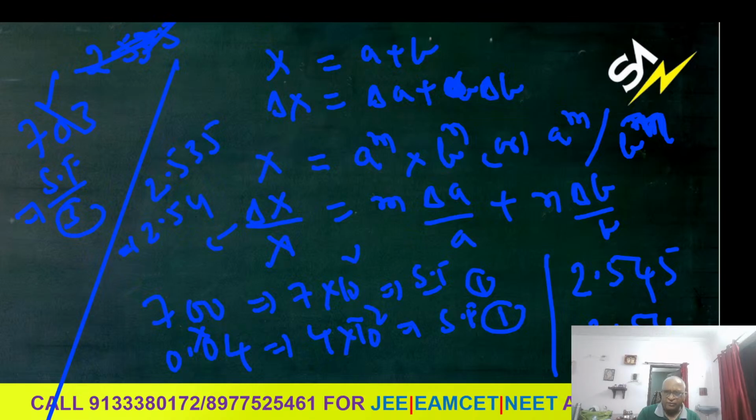If the last digit is greater than 5, say 2.57, it will definitely become 2.6; you add 1 whatever the number is. For example, 2.54: the last digit is less than 5, so you can write it as 2.5 only. Like this, I told you some critical rules. With the help of this, you can do questions now.